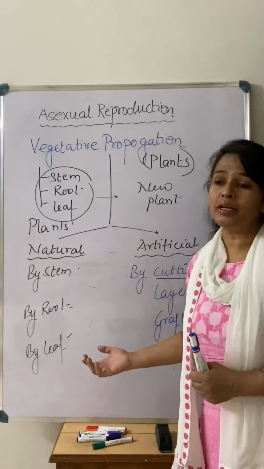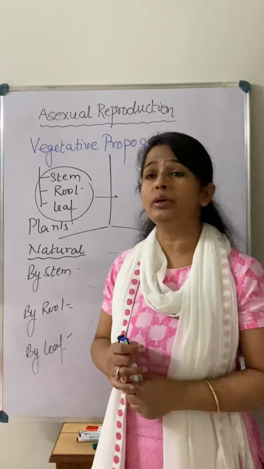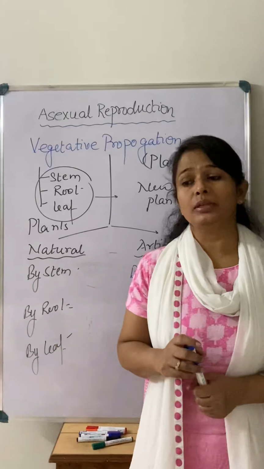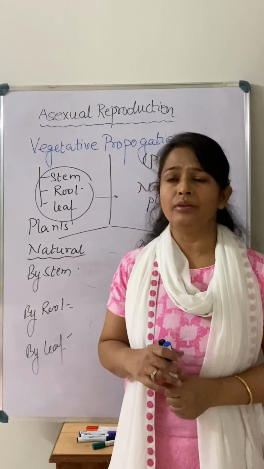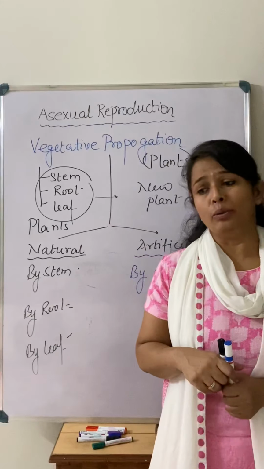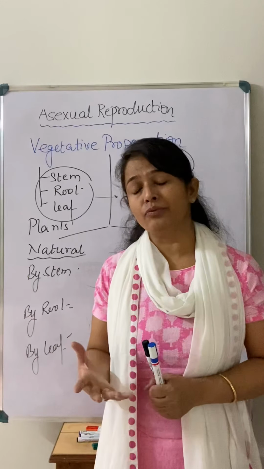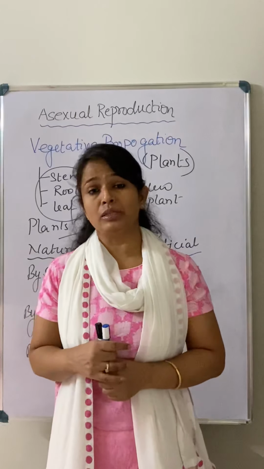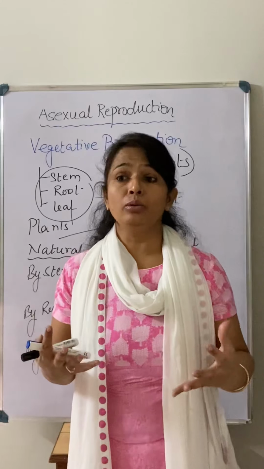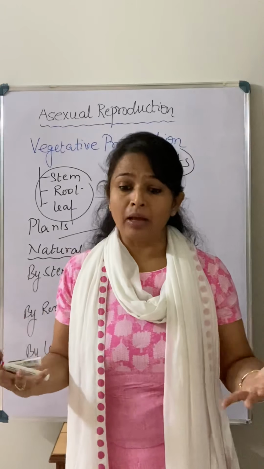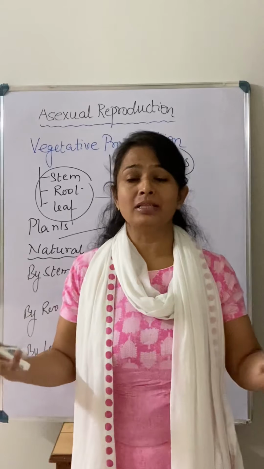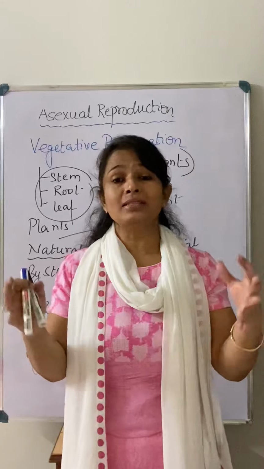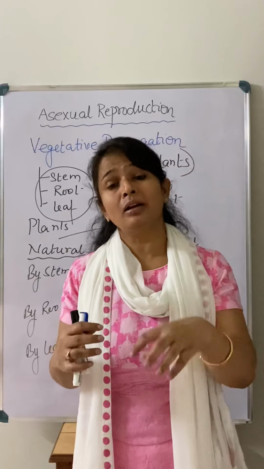Grafting is a unique technique in which we combine two desired characters of a plant. A very common example is mango: there are different varieties of mango, and hybrids are also available for different fruits and vegetables. What is the meaning of hybrid? Two good characters of a vegetable or fruit are combined in a single fruit, right? You can say in that way. So two desired characters are combined in a single plant.